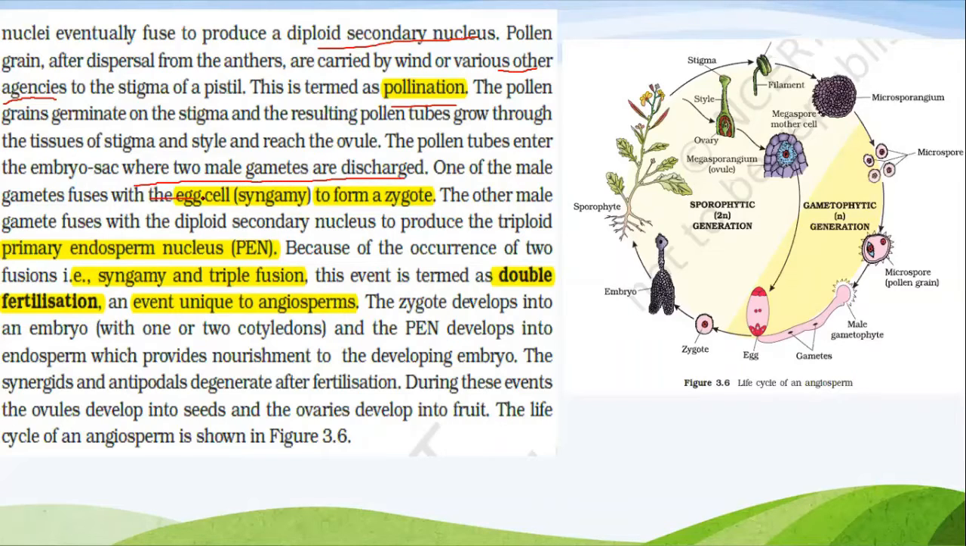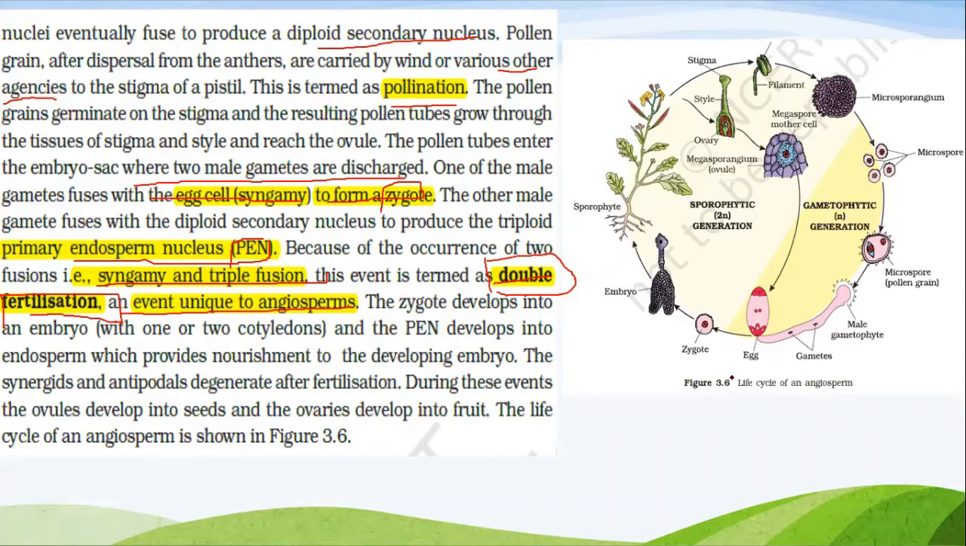One of the male gametes fuses with the egg cell, syngamy, to form a zygote. The other male gamete fuses with the diploid secondary nucleus to produce the triploid primary endosperm nucleus, PEN. Its short form is PEN. Because of the occurrence of 2 fusions, syngamy and triple fusion, the event is termed double fertilization. This is important, an event unique to angiosperms.